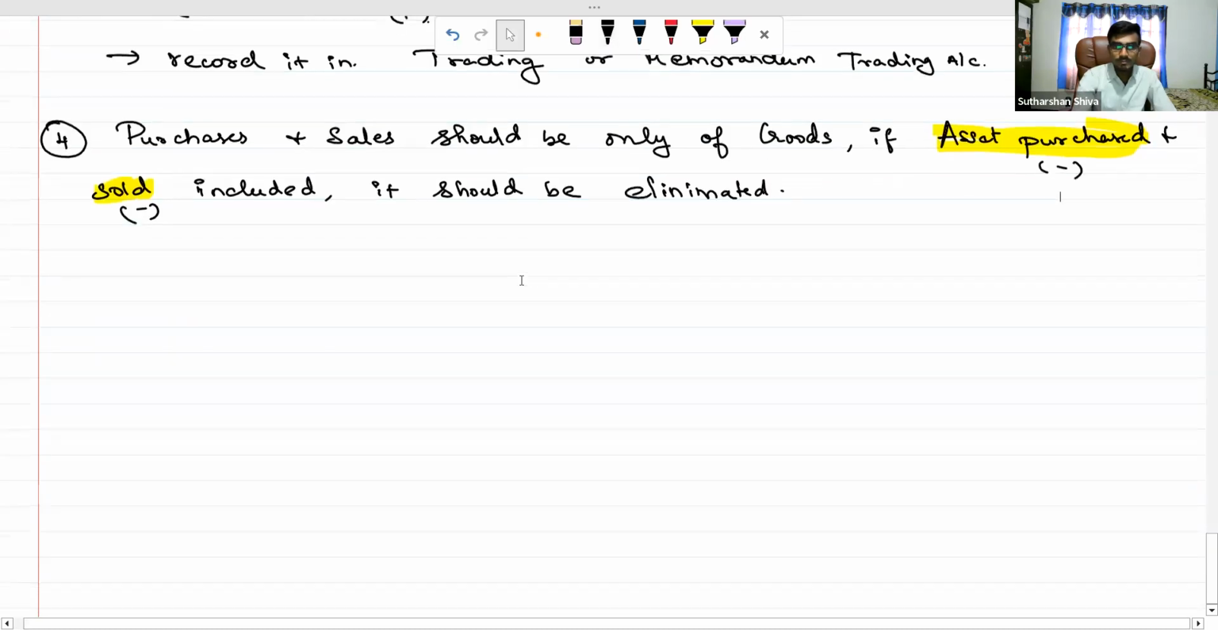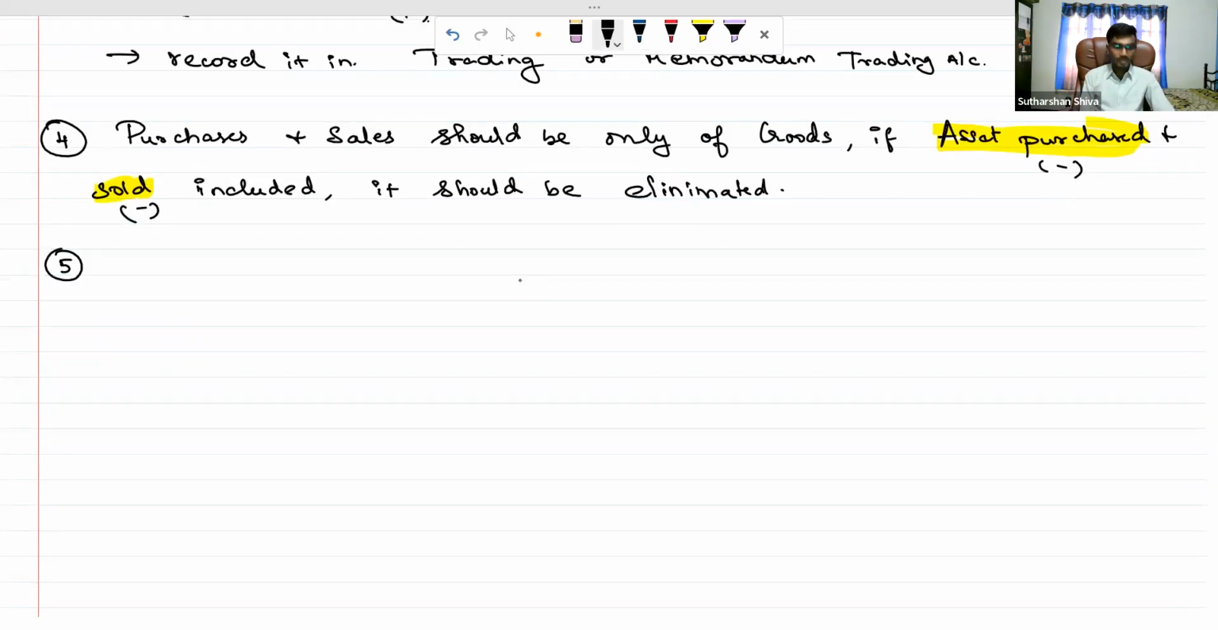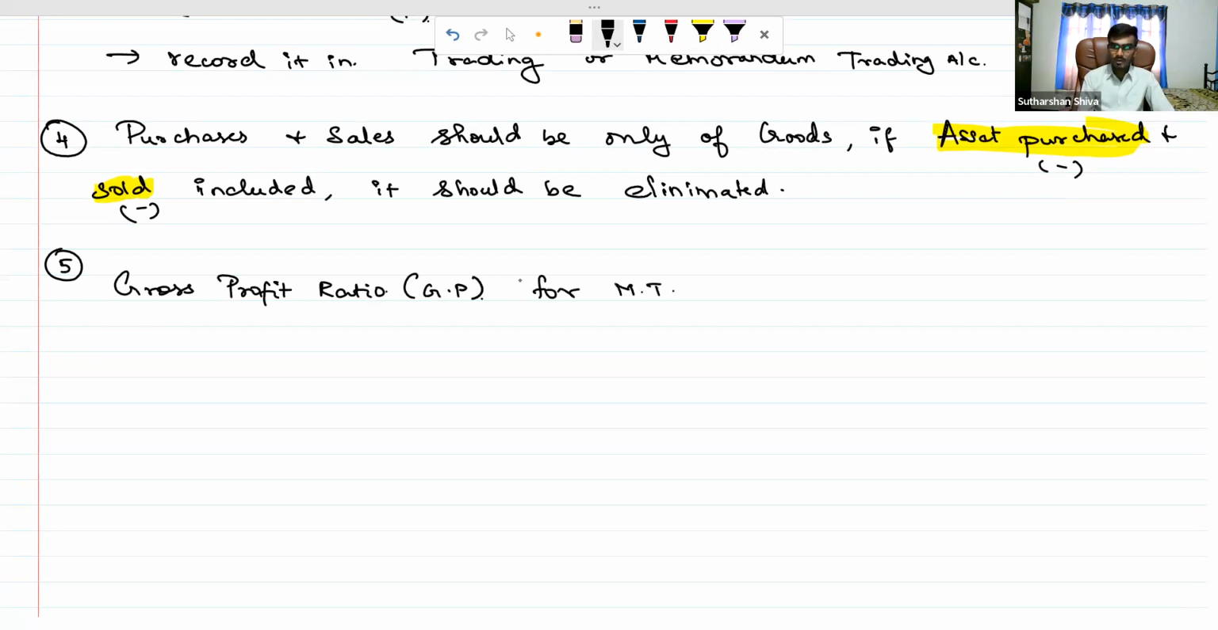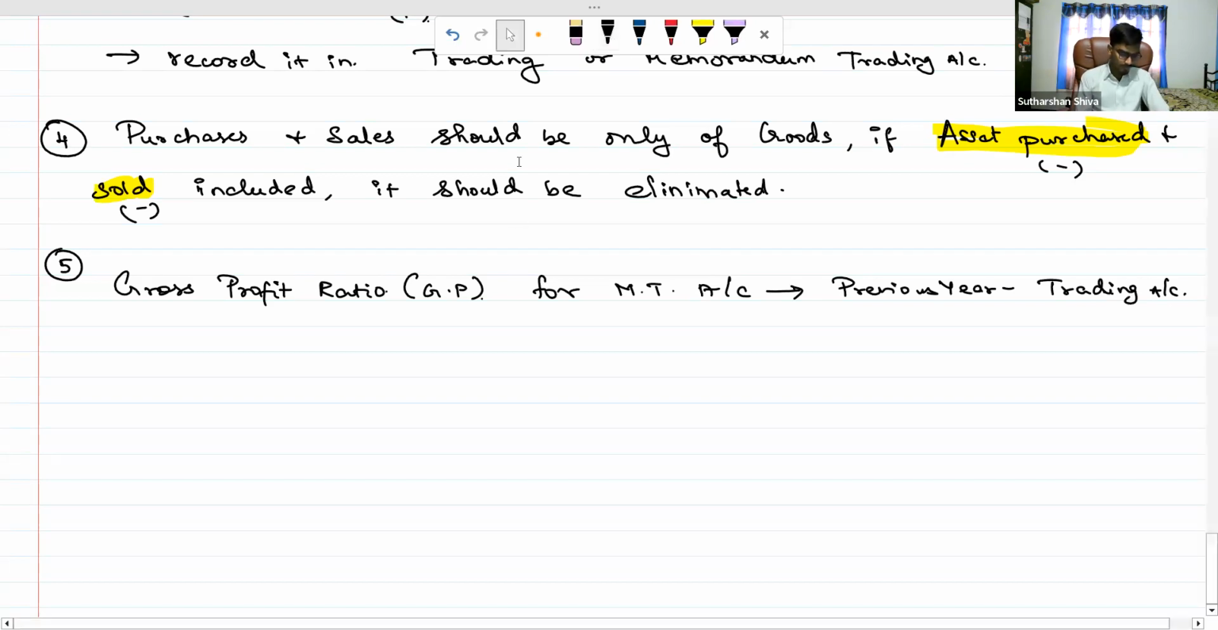Next, fifth point is important regarding GP ratio. GP ratio is nothing but gross profit ratio. Hereafter, gross profit ratio I will be calling as GP ratio. This GP ratio of memorandum trading account, okay, memorandum trading account, we need to do. From what we will get it from previous year or last year. We can tell previous year trading account, we will get it.